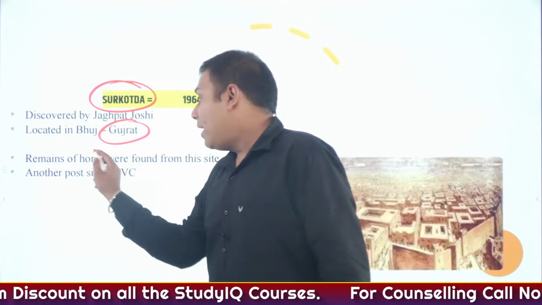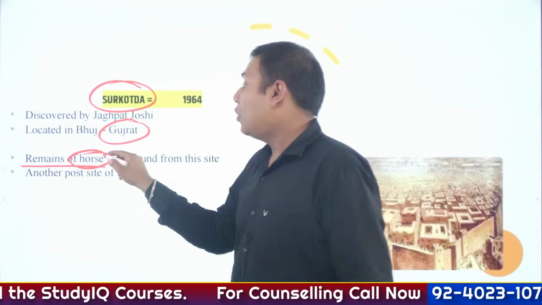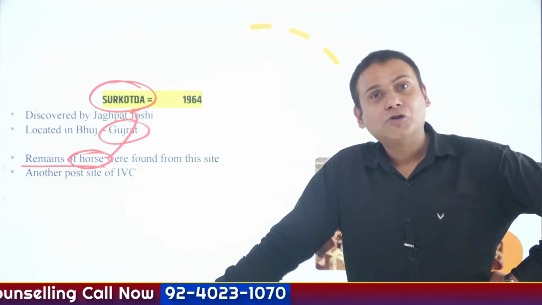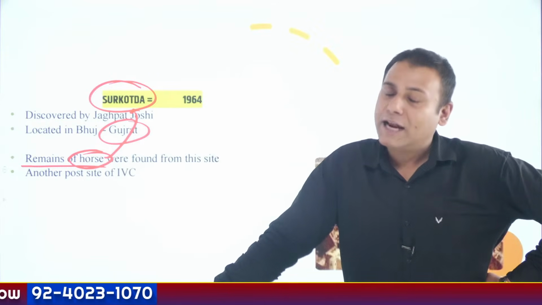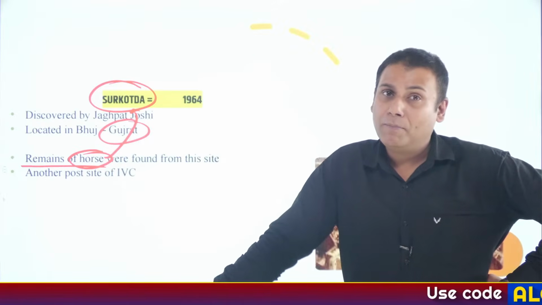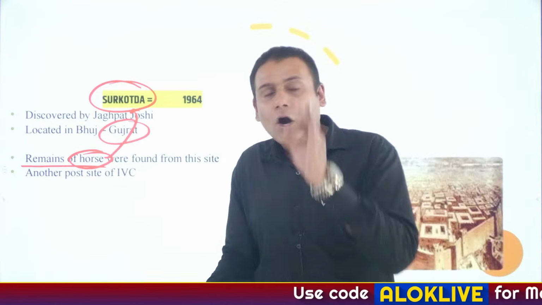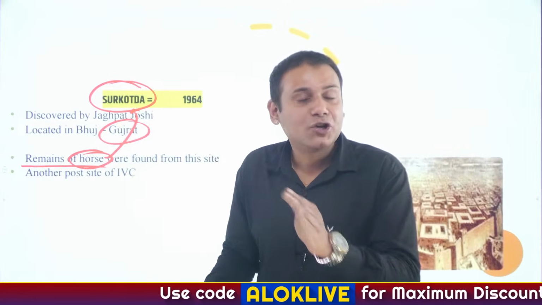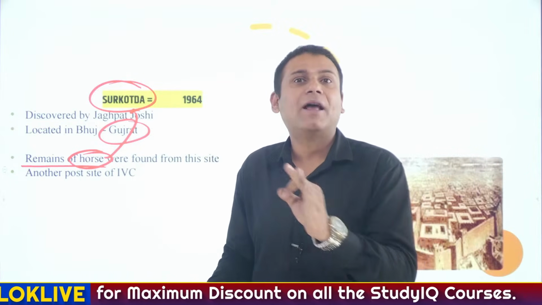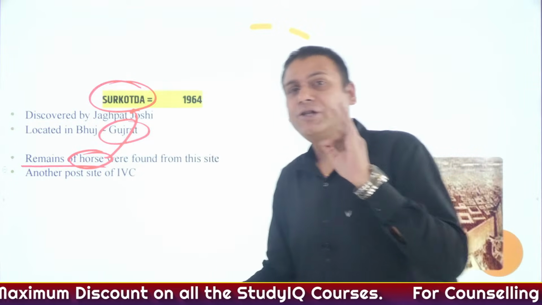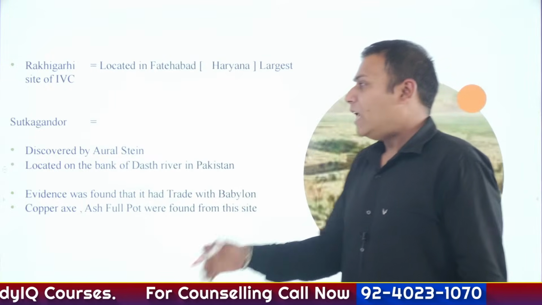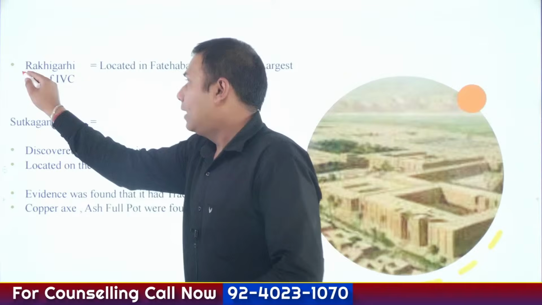Horse bone remains have been found at the site of Surkotada. One more important fact you need to remember: Indus Valley civilization was not at all horse-centered. I repeat, Indus Valley civilization was not at all horse-centered. Is that clear? Then, let's understand about the site of Rakhigadi.